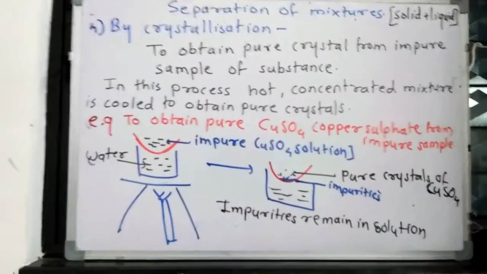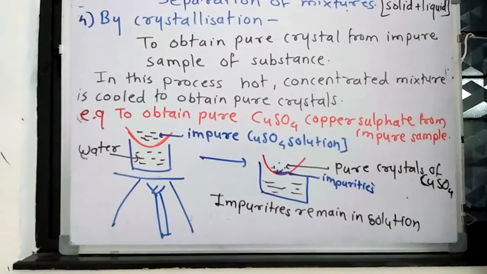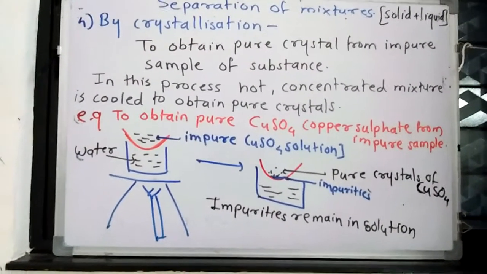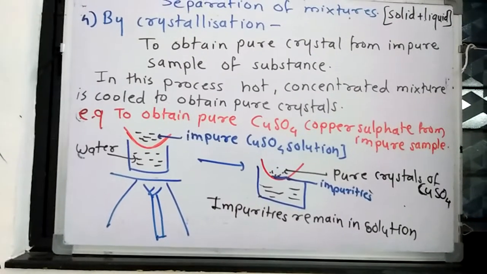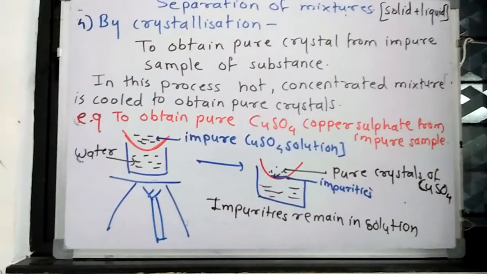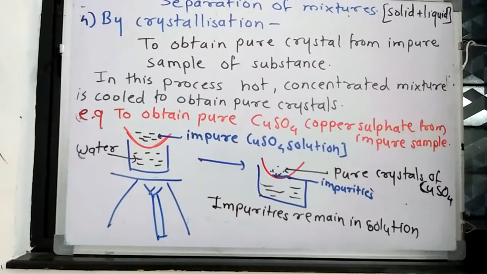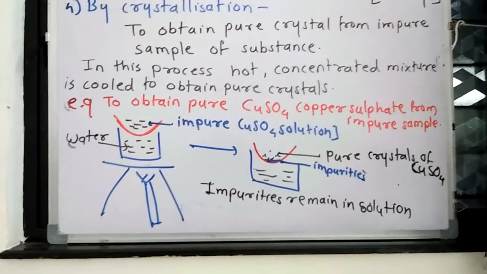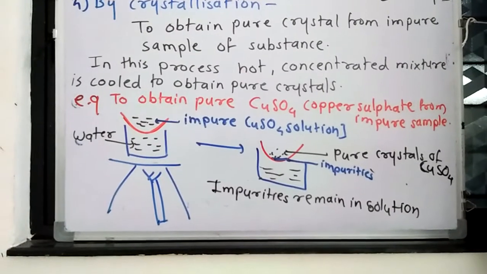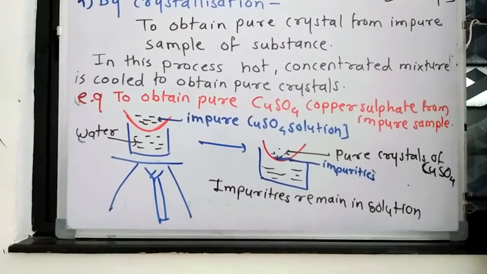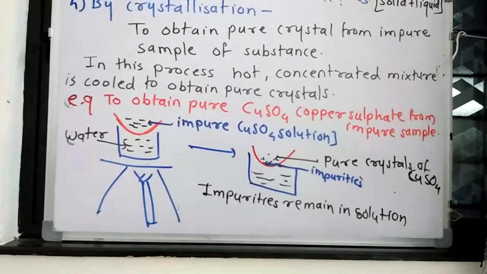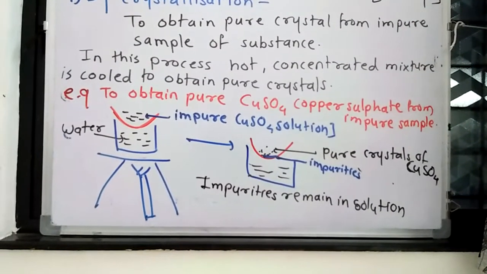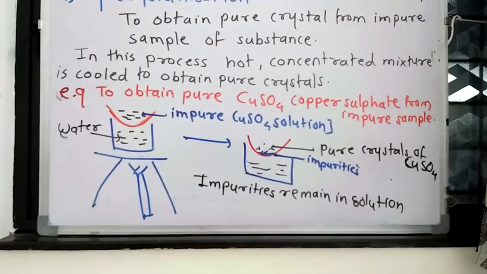In this method, the impure copper sulfate solution is taken in one china dish, but heat is not given directly to that dish. The china dish is kept above a vessel containing water. So we first take water in one vessel, and above that vessel we keep a china dish in which we take the impure copper sulfate solution, and we provide heat. The heat is first taken by the water and then transferred to the impure copper sulfate solution. So heat is not passed directly to the solution, otherwise the copper sulfate crystals will burn.